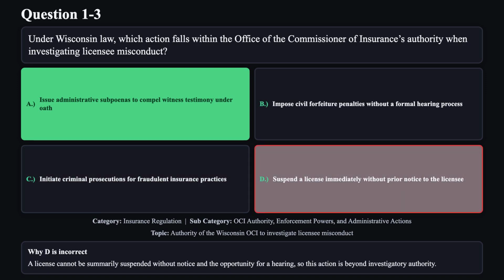Reason D is not correct. A license cannot be summarily suspended without notice and the opportunity for a hearing, so this action is beyond investigatory authority.